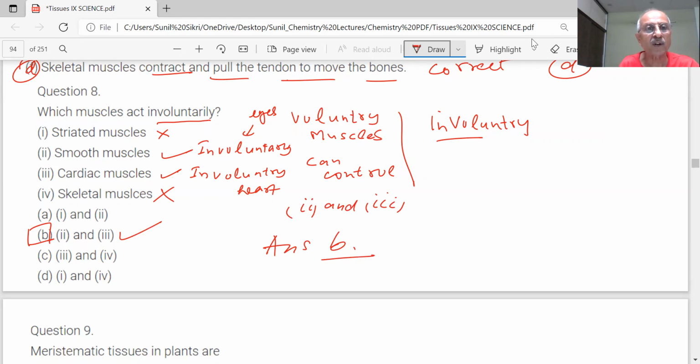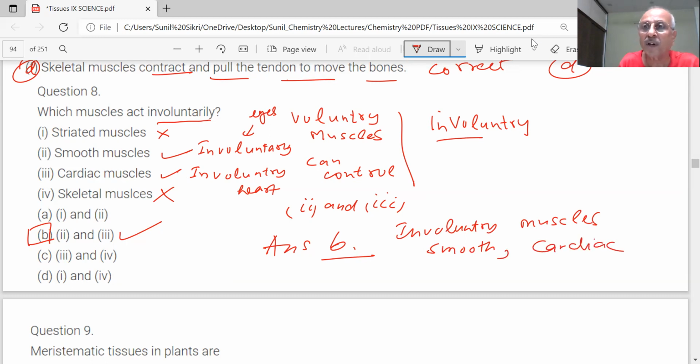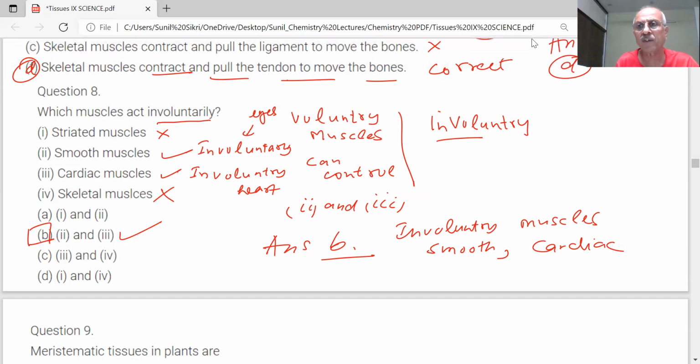Second and third are correct, which are involuntary muscles, smooth and cardiac. Important, this can be asked in many ways. They ask this question in many ways in different papers.